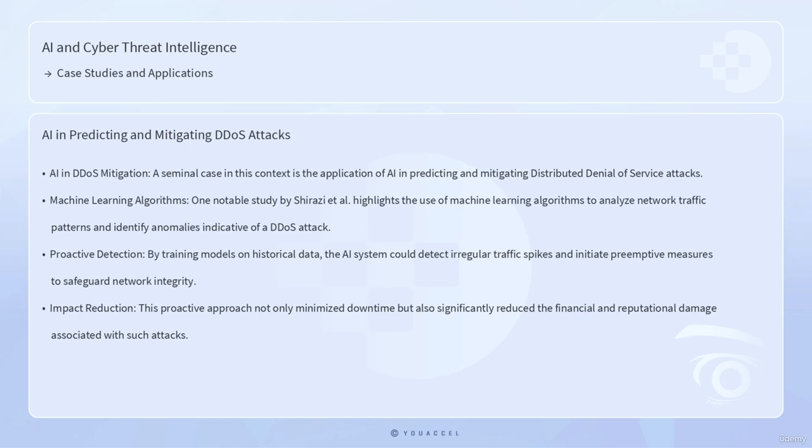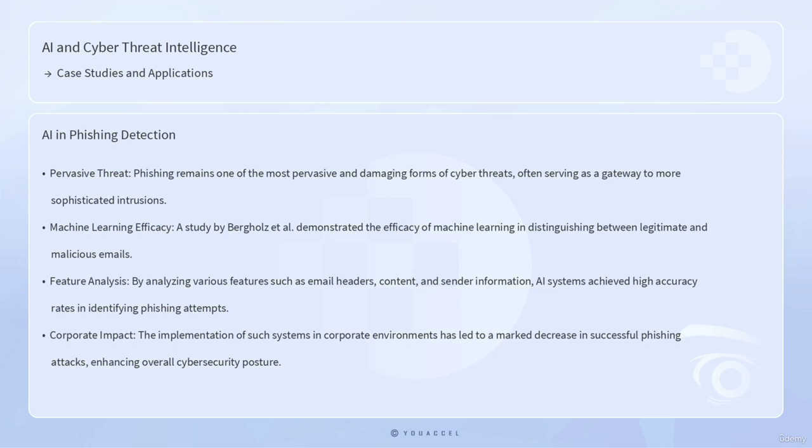Another compelling example is the use of AI in the detection of phishing attacks. Phishing remains one of the most pervasive and damaging forms of cyber threats, often serving as a gateway to more sophisticated intrusions. A study conducted by Bergholz et al. demonstrated the efficacy of machine learning in distinguishing between legitimate and malicious emails.